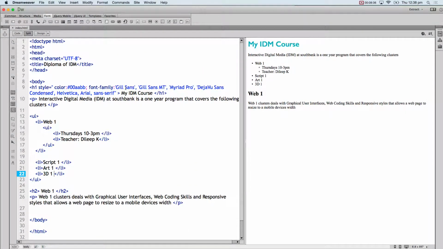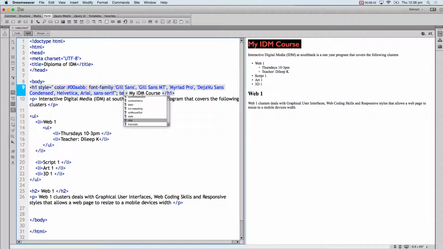There are many more things you can do. You can put another semicolon here, and you can go things like text decoration. Oh no, I've ended it here. I'll put a semicolon and go text align.